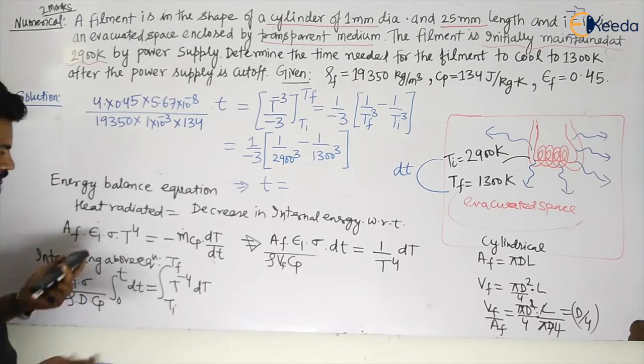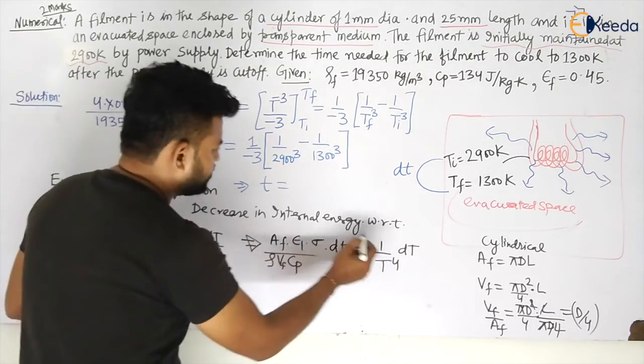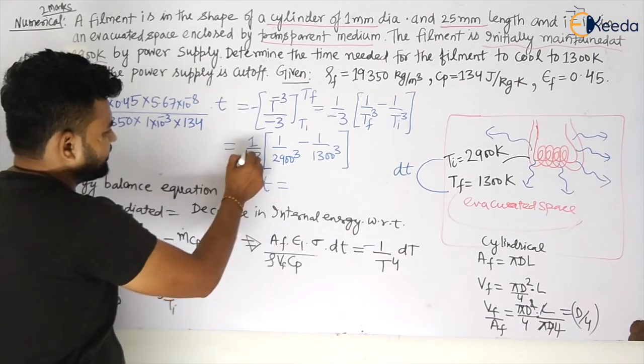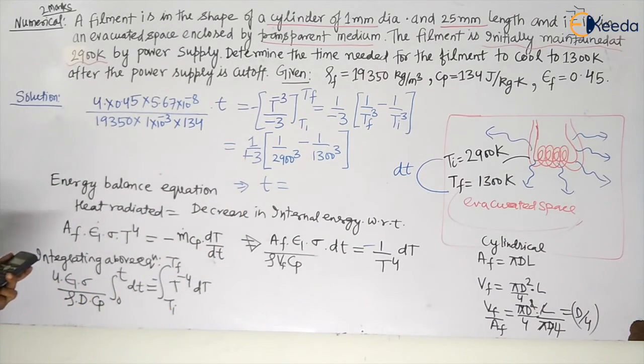I hope you know this. Minus 1 was already there, so this minus will be adjusted with this. So multiplied by 3, my dear students, multiplied by 3 is 1.16, and this will be given by 1 divided by 2900 to the power 3 minus 1 divided by 1300 to the power 3, divided by this.